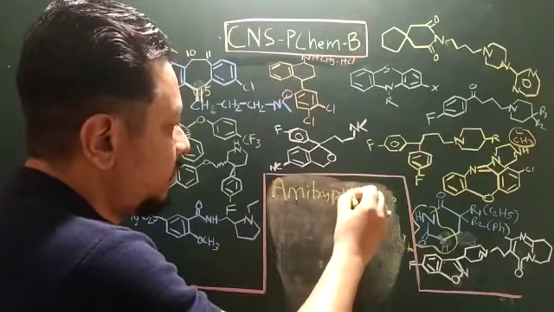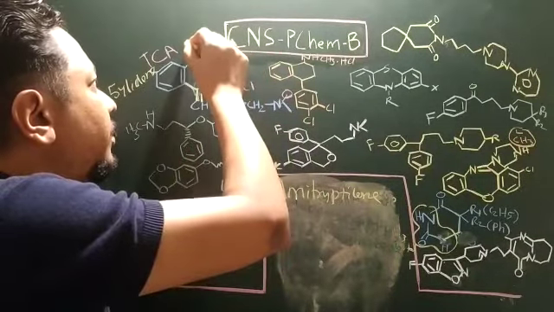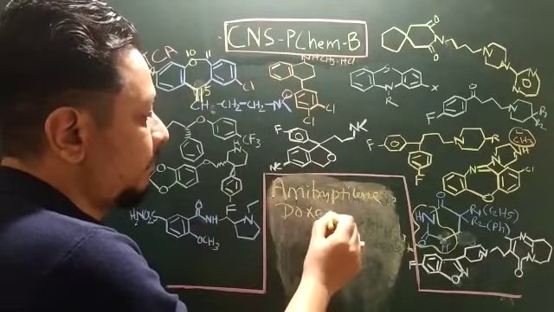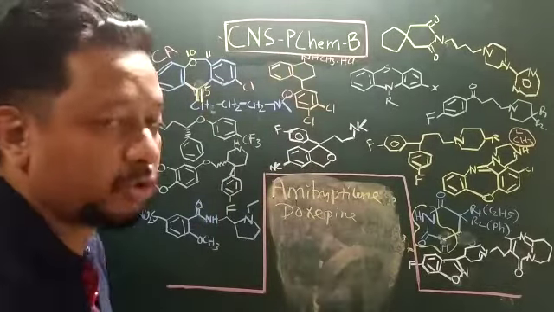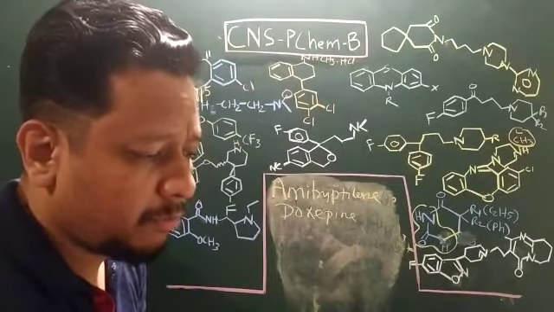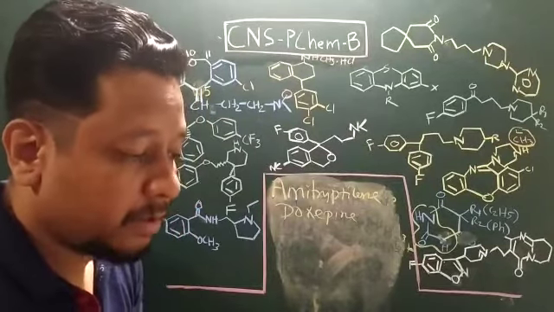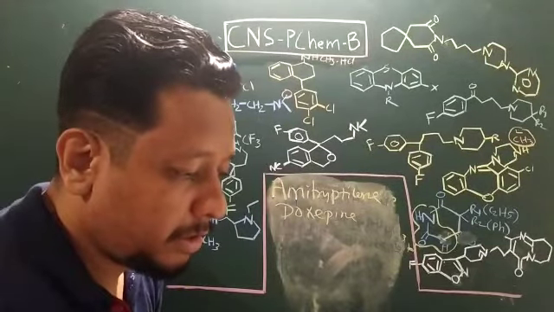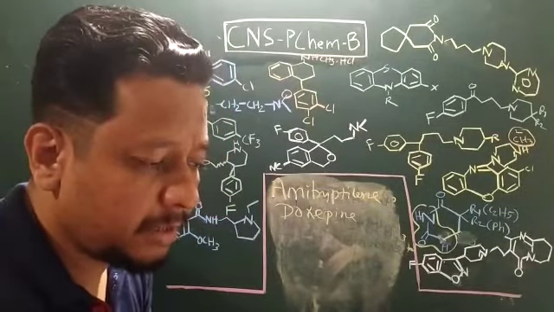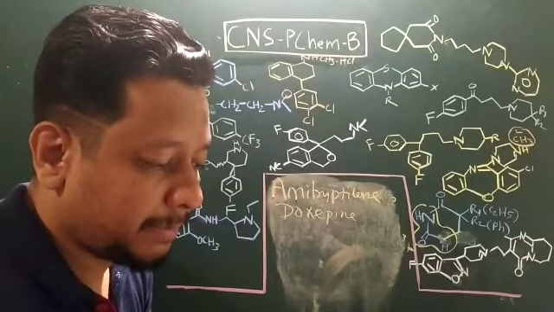5-ylidene is the basic structure of the drug known as amitriptyline. Now if you add an oxygen over here, it becomes doxepin, which is the oxo congener of amitriptyline. If you remove one methyl group, it becomes nortriptyline, nor-methyl amitriptyline. Nortriptyline is used to treat ADHD, smoking cessation, and neuropathic pain.